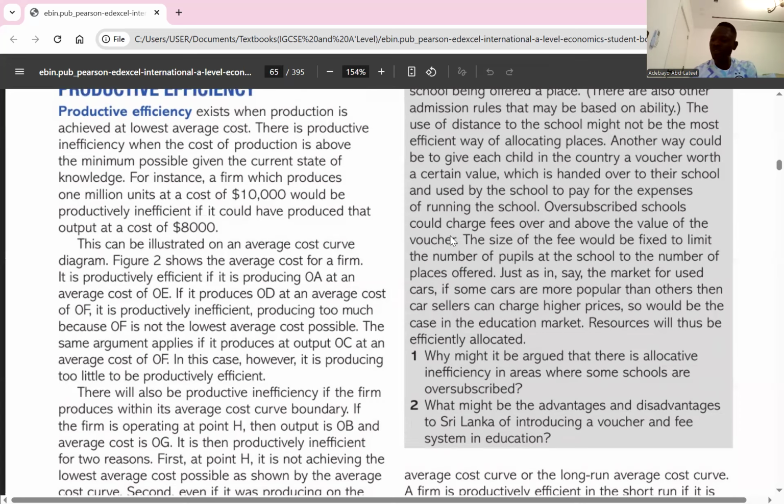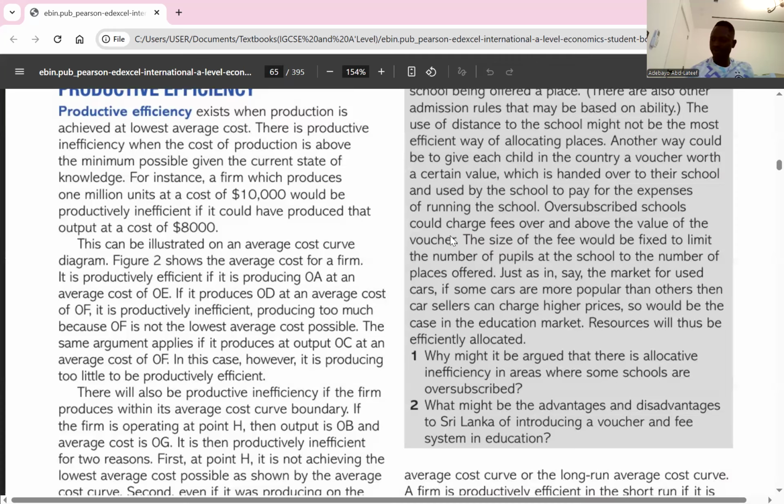Then the next one is resource allocation. How do we allocate the factors of production? We have to allocate the factors of production in the best possible way where our resources will be judiciously used. So it must maximize production and minimize waste. So all the factors of production that are going to be used in the course of producing a product must be maximized in terms of output and minimized in terms of resource wastage. There must not be wastage when it comes to productive efficiency.